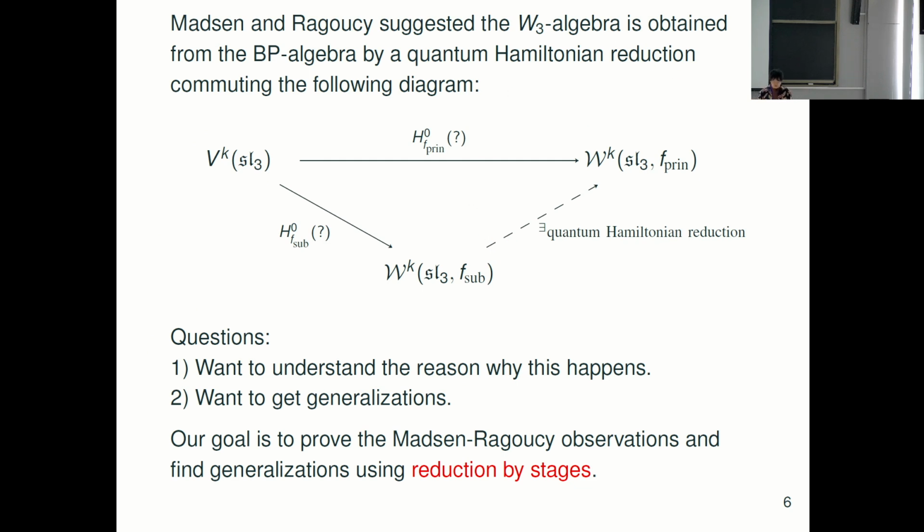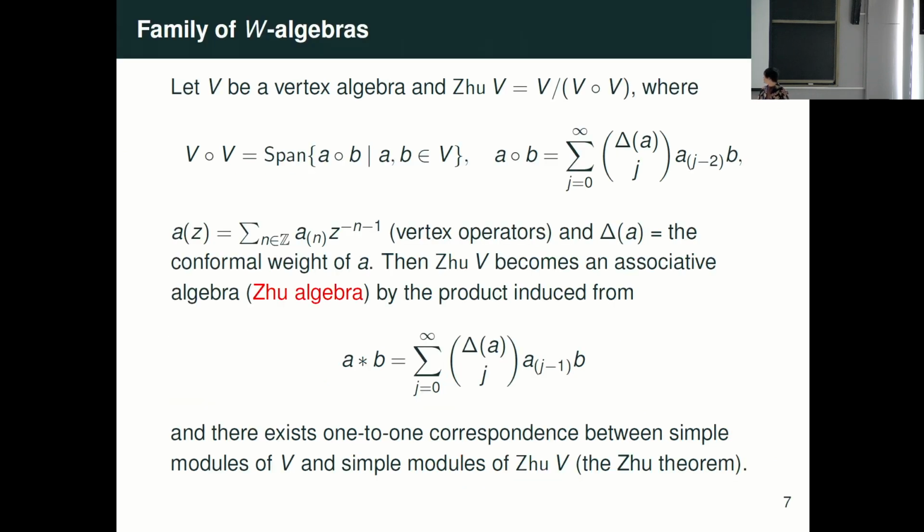So the question is why this happens. The second question is how about generalizations of this property? Our goal is to prove this statement and to find a generalization of it. In that case, we use reduction by stages at this point. But of course, finding a generalization in the affine setting is very hard because the algebras are so complicated. So the best way is to consider generalizations in other cases, for example finite W-algebras or a more commutative case.